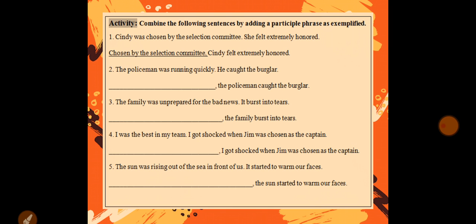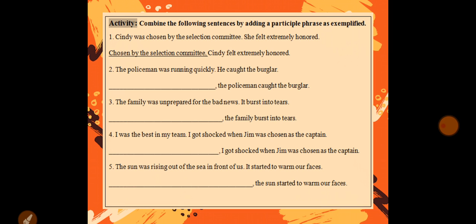Now here is the activity which is given in your worksheet, because I'm going to send a worksheet to you along with the lecture. This exercise you have to do in that worksheet. If you can take a print, that is wonderful. If you can't, it's okay. You can do this activity in your practice notebooks. Just put the sentence number, complete the sentence, and send that image to your teacher.